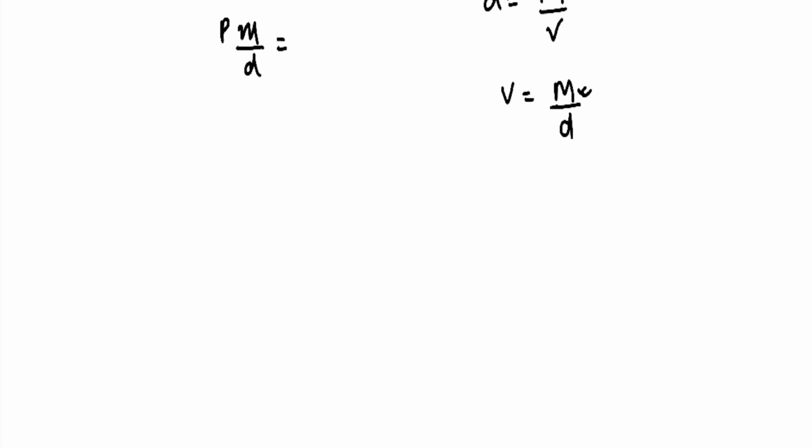Similarly, n is the number of moles, and I can write number of moles as given mass upon molar mass. Now the mass cancels, and I have my equation in terms of density: PM equals dRT.